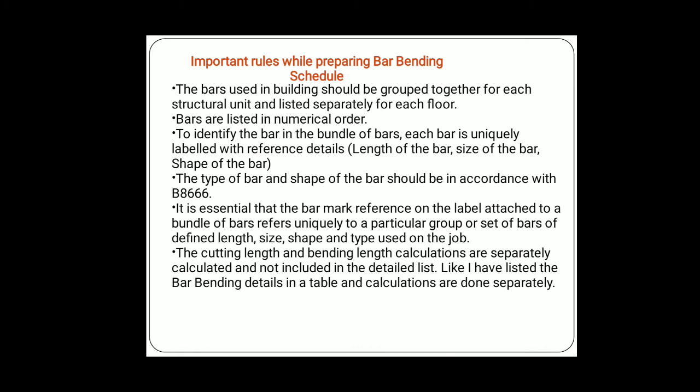To identify the bar in a bundle of bars, each bar is uniquely labeled with reference details, that is, length of bar, size of the bar and shape of the bar. The type of bar and the shape of the bar should be in accordance with BS 8666. It is essential that the bar mark reference on the bar label attached to a bundle of bars refers uniquely to a particular group or set of bars of defined length, size, shape and type used on the job.